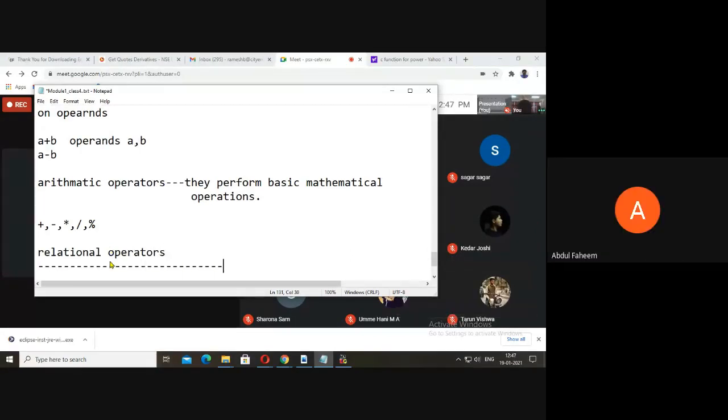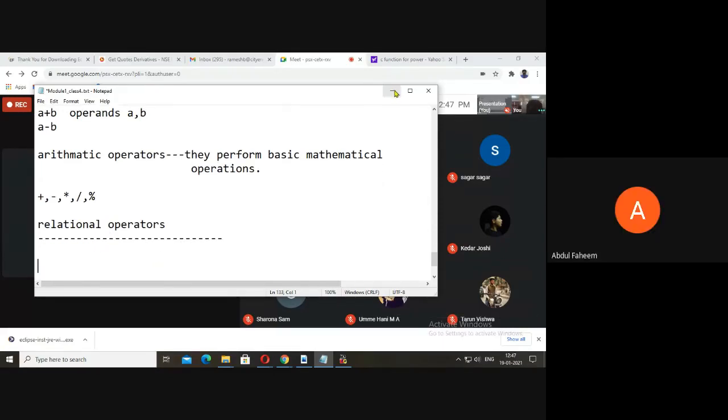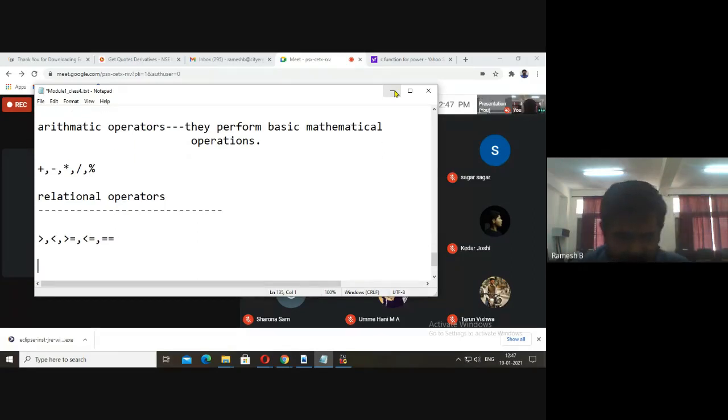Sir, can I tell? Tell. Sir, the greater sign, lesser sign. Greater than, lesser than, greater than or equal to, lesser than or equal to, or double equal to. These are examples of relational operators. If you want to define them, they are the operators